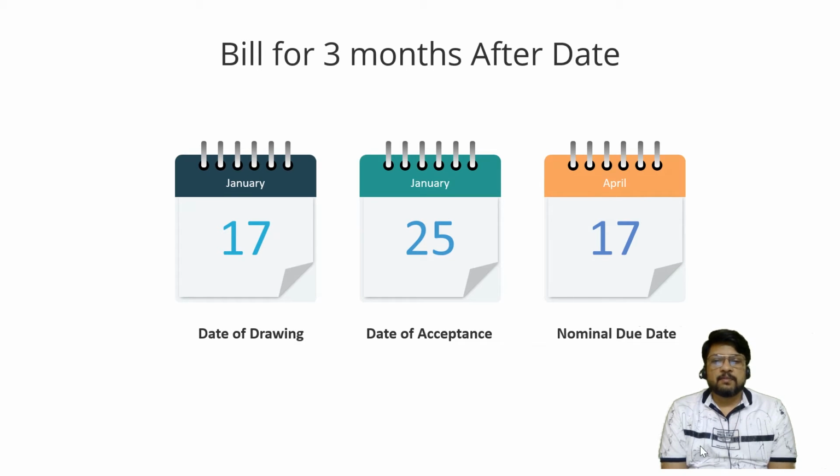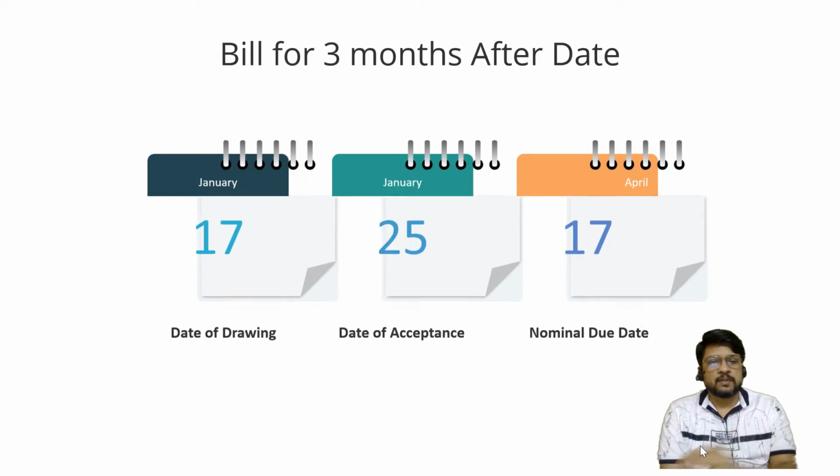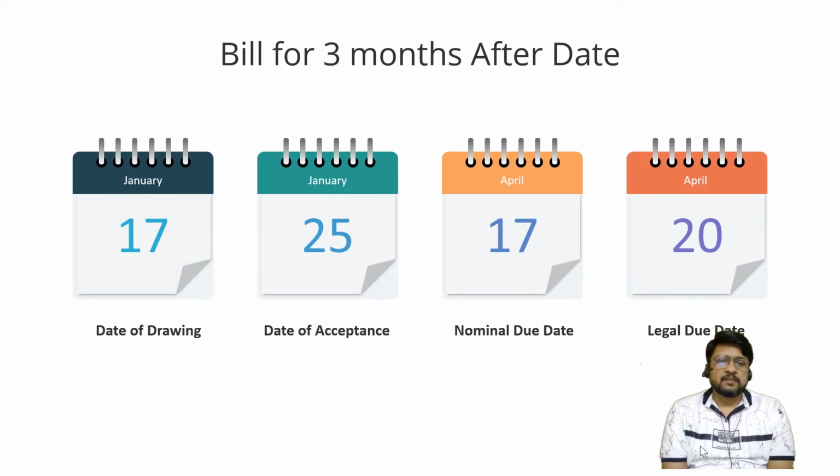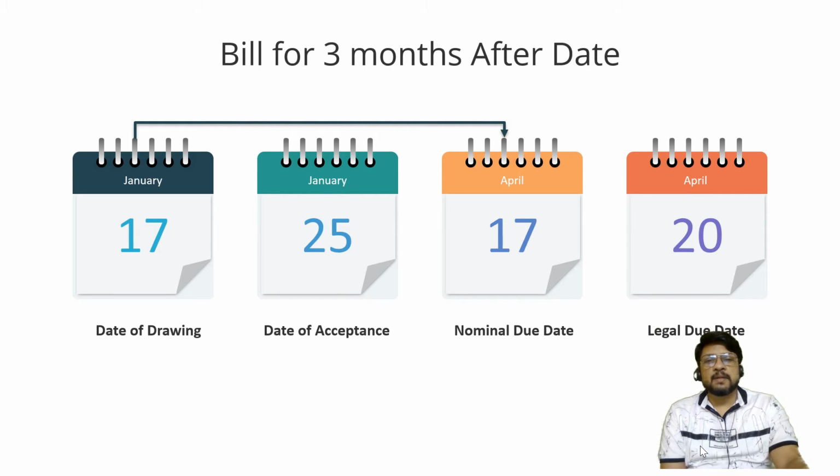Nominal due date will be 17th of January plus 3 months. So 17th January to 17th February, 17th February to 17th March, and 17th March to 17th April. So the nominal due date becomes 17th of April, and then we are going to consider 3 days extra from 17th of April. That means it will be 20th of April. So remember, since the bill is after date, it should start from the date of drawing.